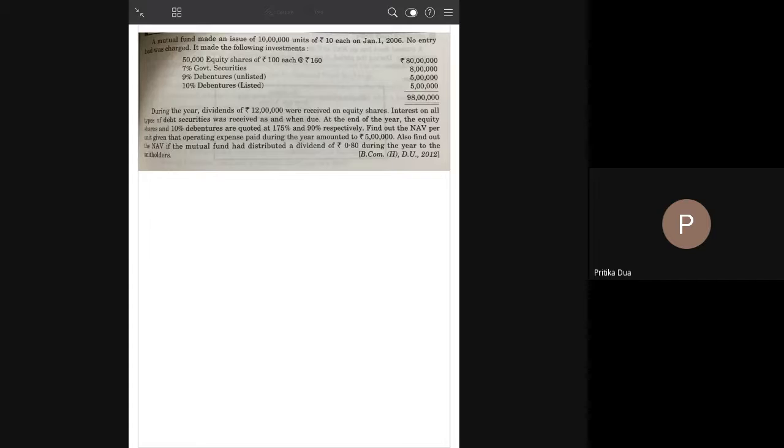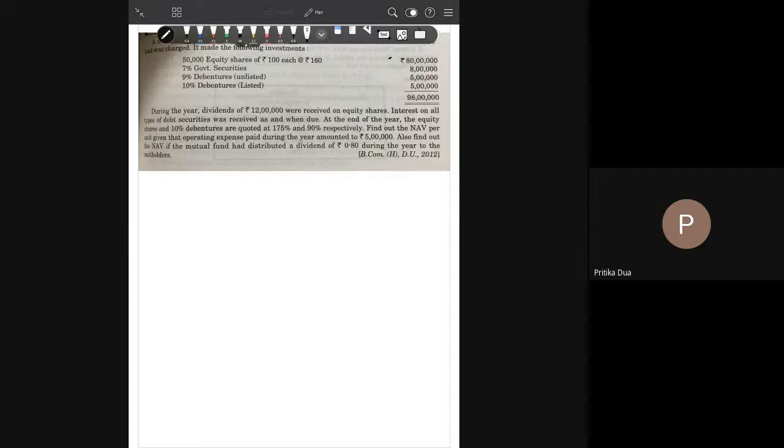Now during the year, dividend of 12 lakh was received on equity shares. Interest on all types of debt securities was received. And at the end of the year, you are given the market value of these securities.